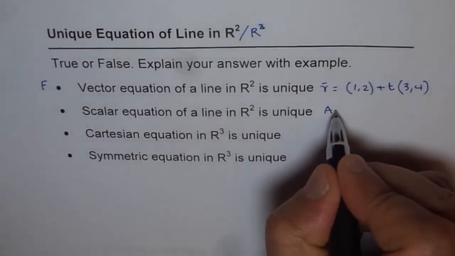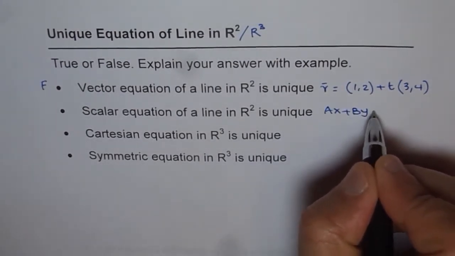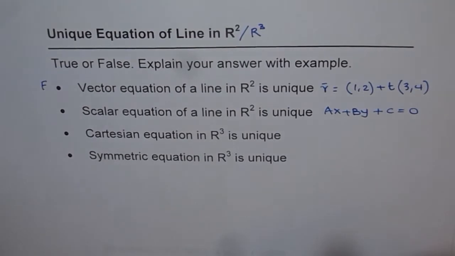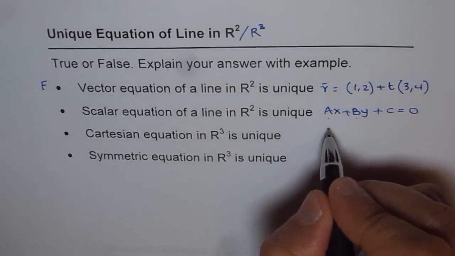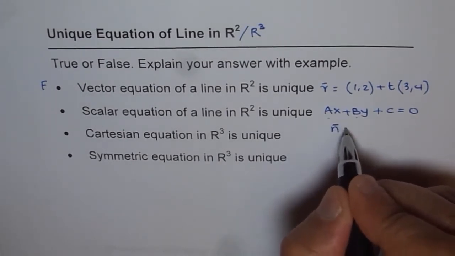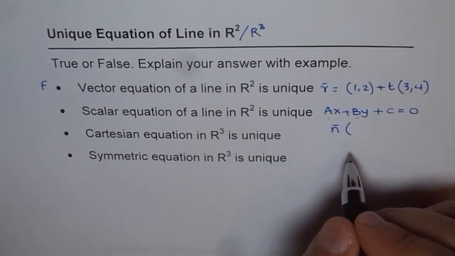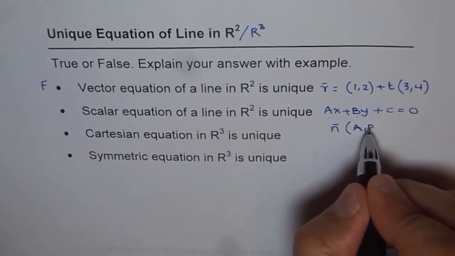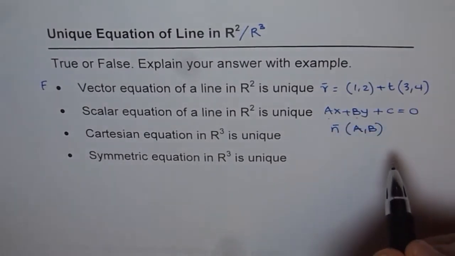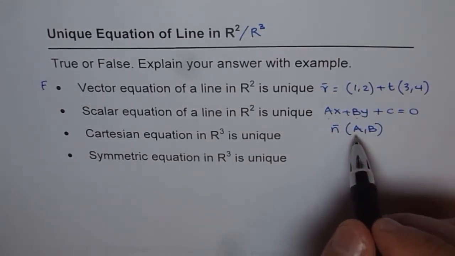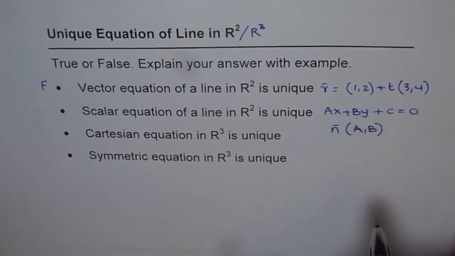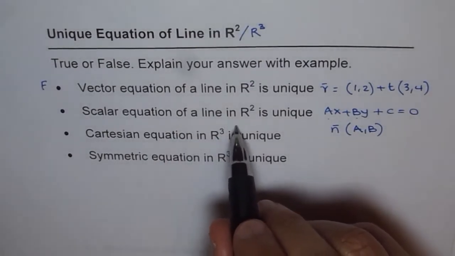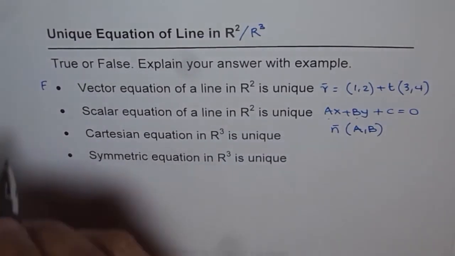Next one is scalar equation of a line in R2. Scalar equation is of the form ax plus by plus c equals 0. Now here, a and b, what are they? They actually represent the normal vector. So if I write this equation of line, then the normal vector is (a, b). Now this equation is written in terms of the normal vector, and that is unique, right? And we don't have really a combination of such points with this normal vector. So scalar equation of a line in R2 is always unique, and that is true.